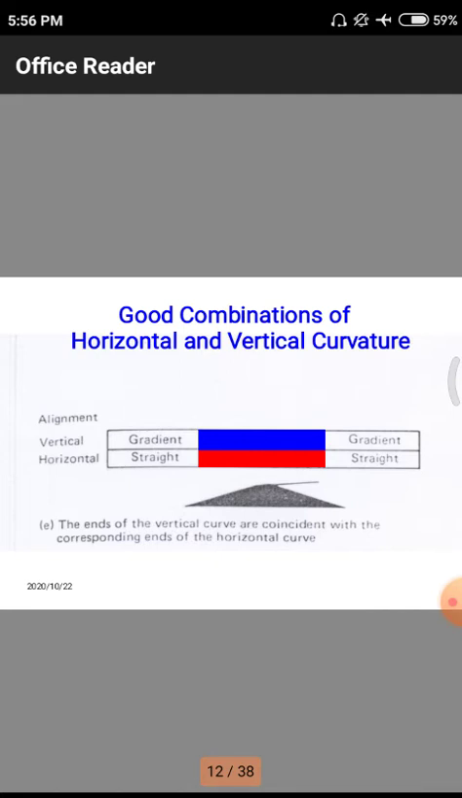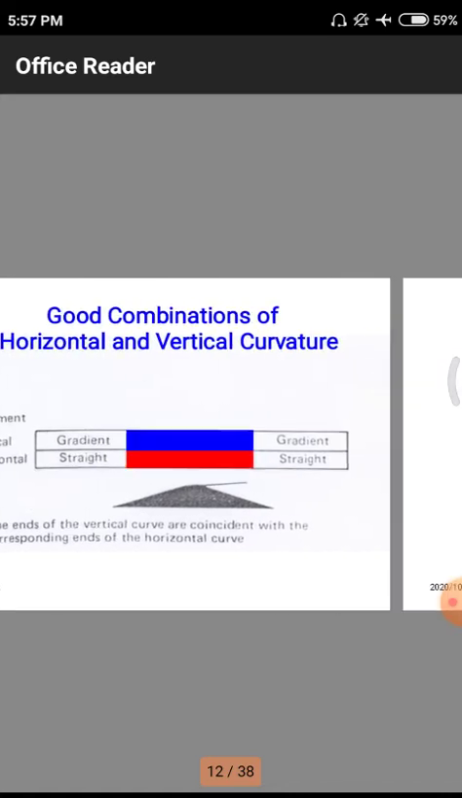After that, a good combination of horizontal and vertical curve. The ends of the vertical curve coincide with the corresponding ends of the horizontal curve. That means here a normal road is there, and the normal road end coincides. Coincides means there may be a merging of two roads, with the horizontal curve adding to the normal road. This is a combination of horizontal and vertical curve.